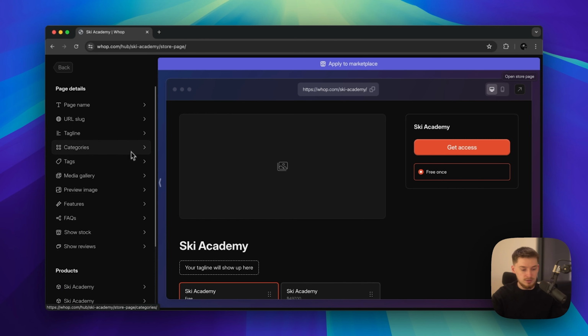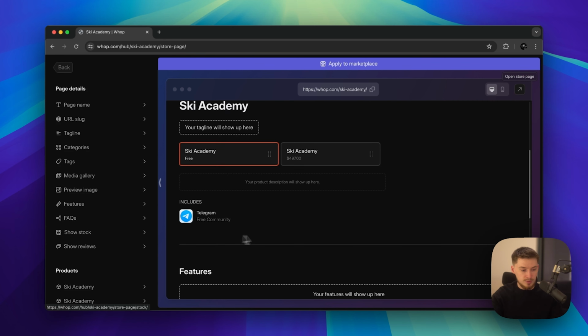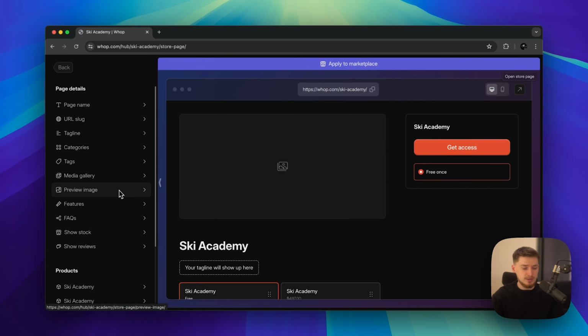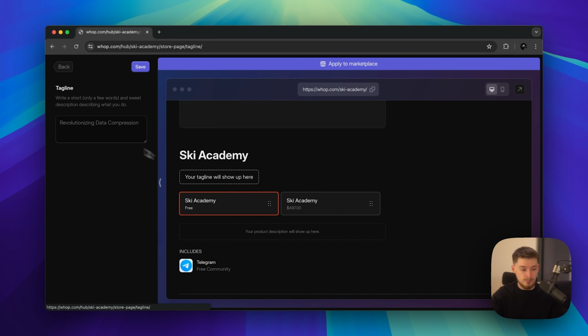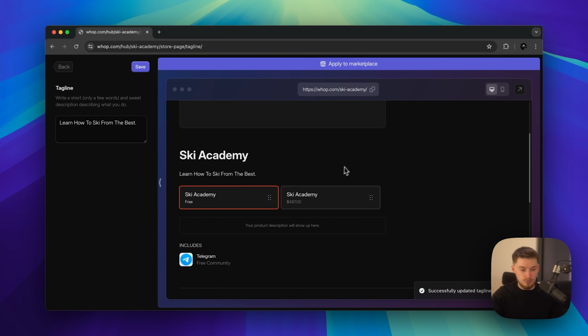But back here, you can actually see all the customizable options, which you'll be able to go through, and it's pretty self-explanatory, and it actually gives you visual representations of where things go. So if you click on, for example, your tagline will show here, then it will allow you to edit that tagline. Learn how to ski from the best. Save, and the tagline will show up right here.